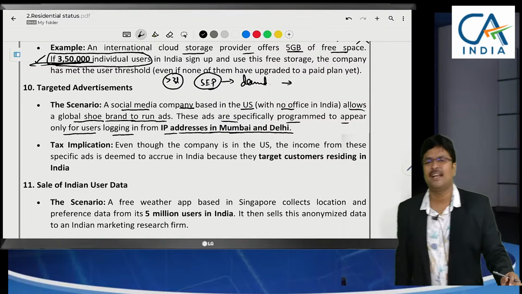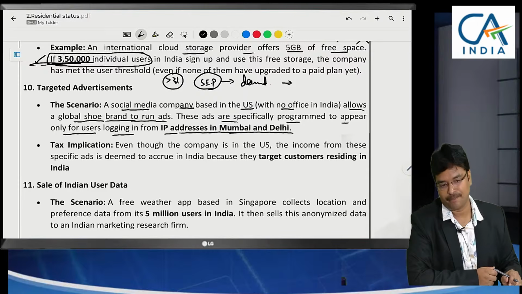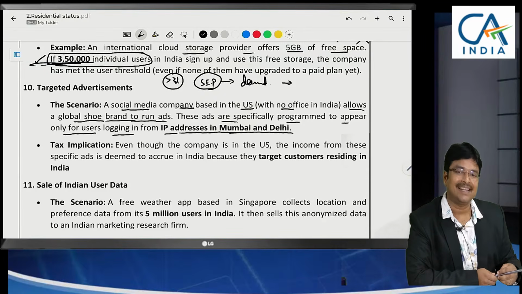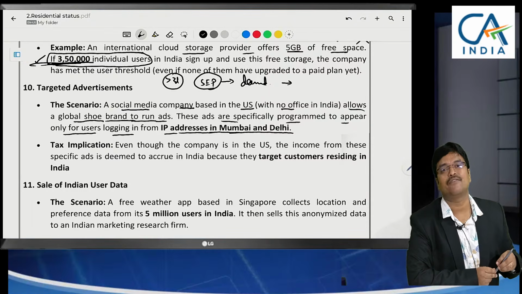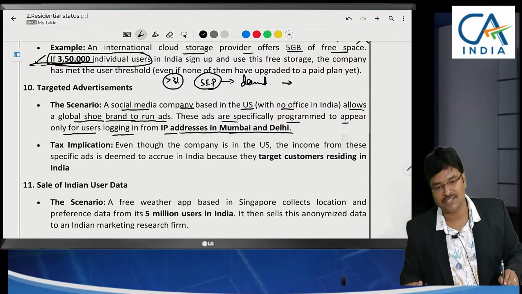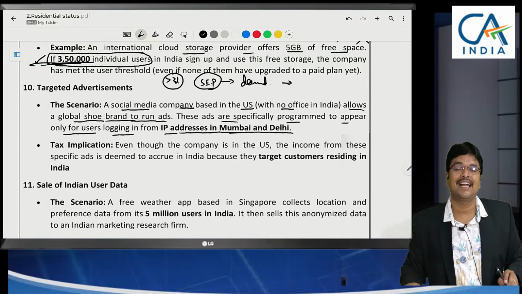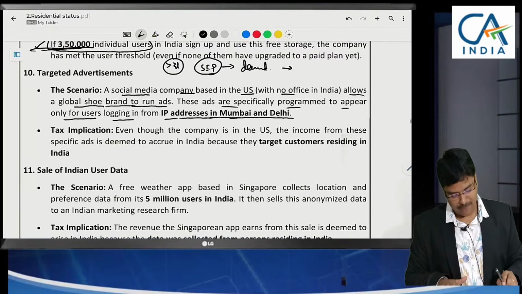Sir, let me take a basic example. If we are opening YouTube, sometimes ads will come. Like that, there will be many portals, Facebook, Instagram. If they have a server or any place of business in India, then we are taxing. But their entire servers might be established outside India. From outside India only they are providing advertisement services also. Will that advertisement service be taxable? Yes.